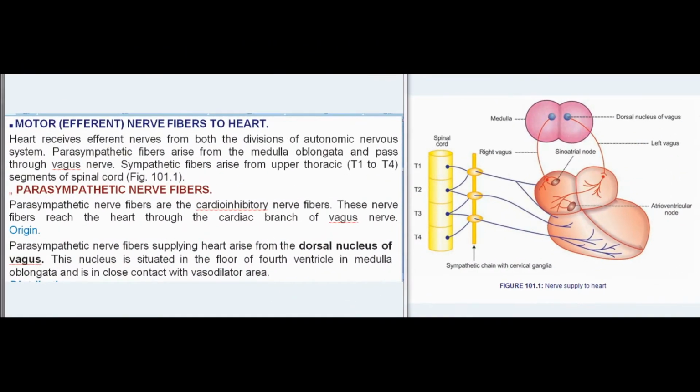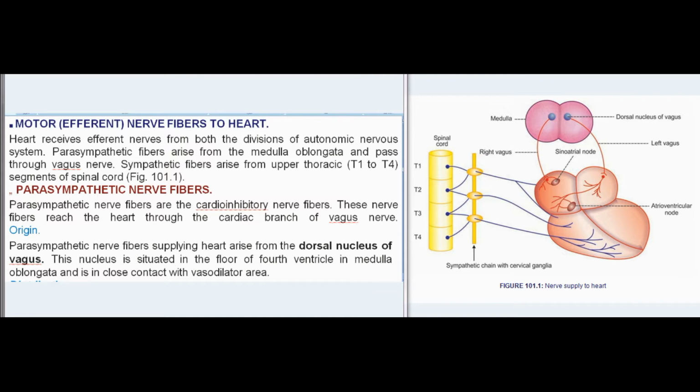Motor, efferent, nerve fibers to heart. Heart receives efferent nerves from both the divisions of autonomic nervous system. Parasympathetic fibers arise from the medulla oblongata and pass through vagus nerve. Sympathetic fibers arise from upper thoracic, T1 to T4, segments of spinal cord, Fig 101.1.